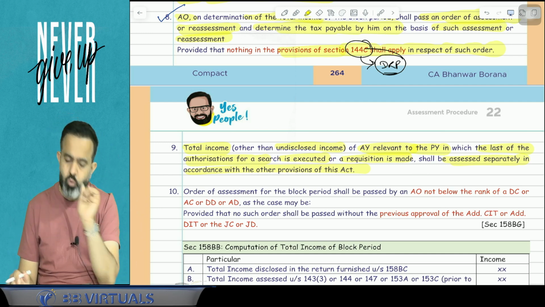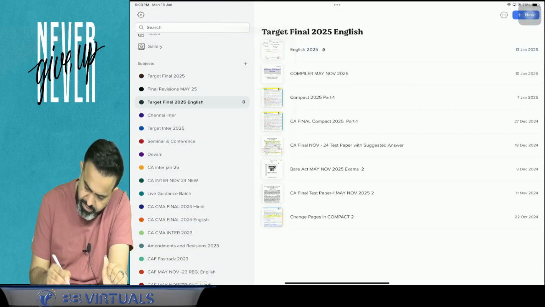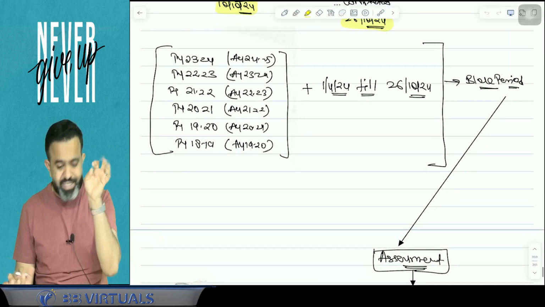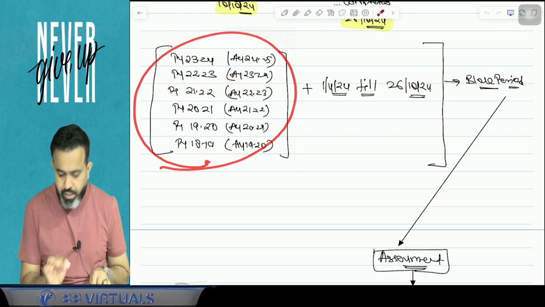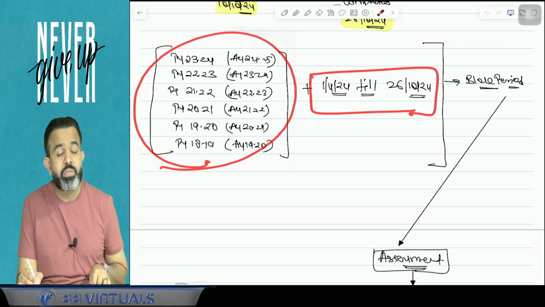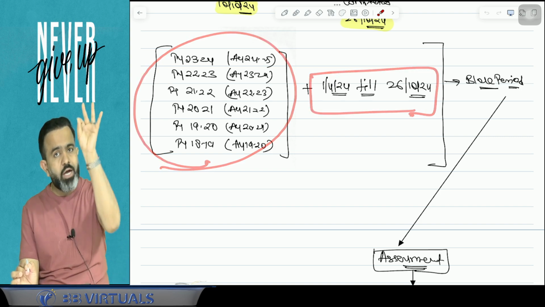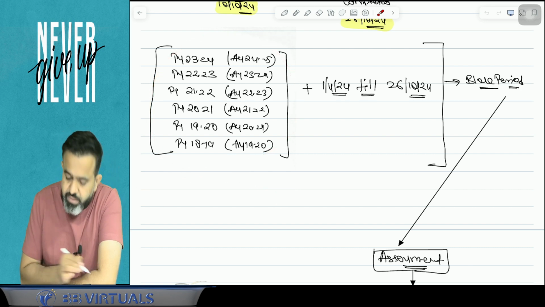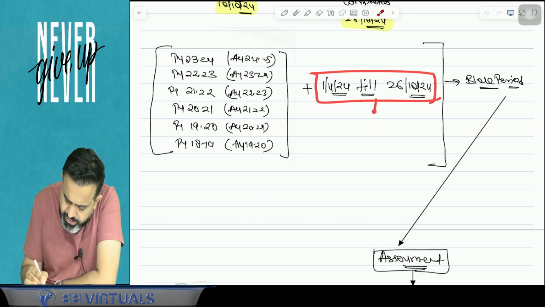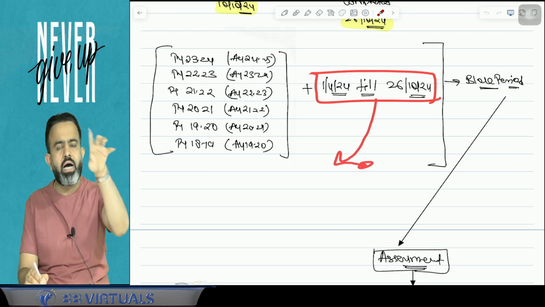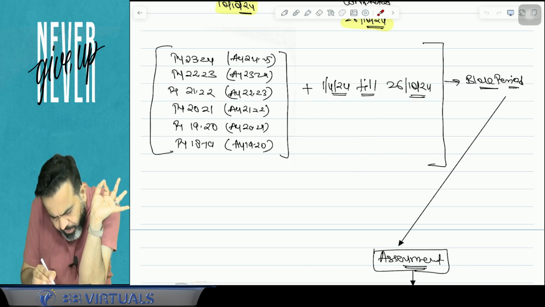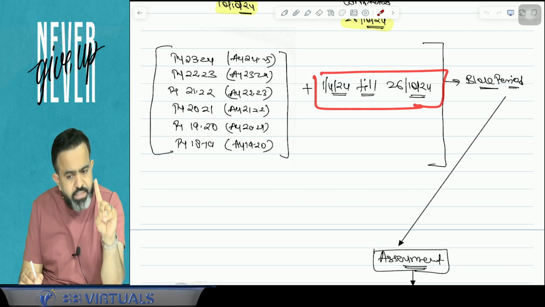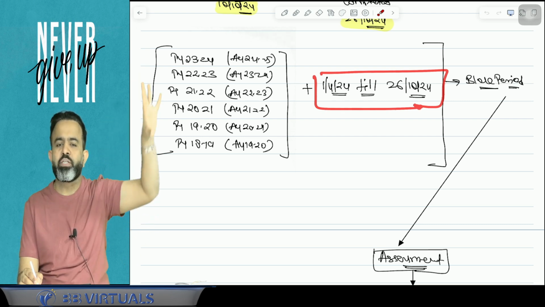So guys, here, try to understand. When I was explaining, I explained the block period. Block period means the last 6-year period and the current year, from 1st April till the date of completion of the raid. Now the question is, sir, you are saying that for this year there will be a block assessment. Sir, will this year's income also be part of that block assessment? The answer is, if for this particular period there is any undisclosed income, then that undisclosed income will be part of the block assessment.